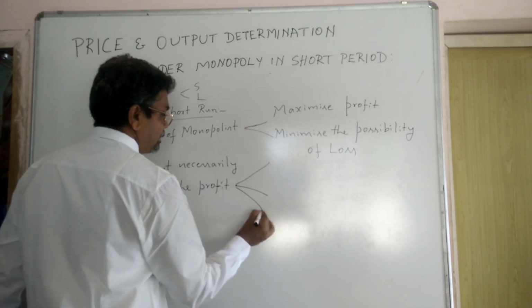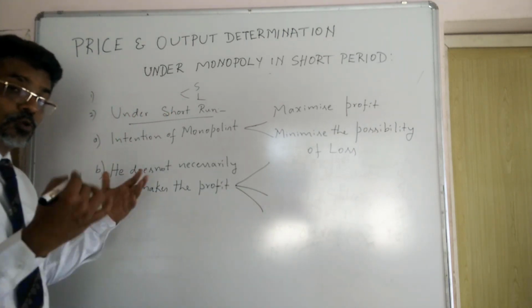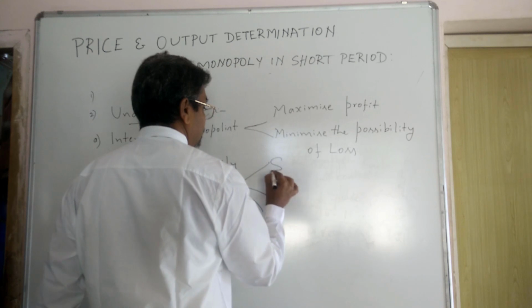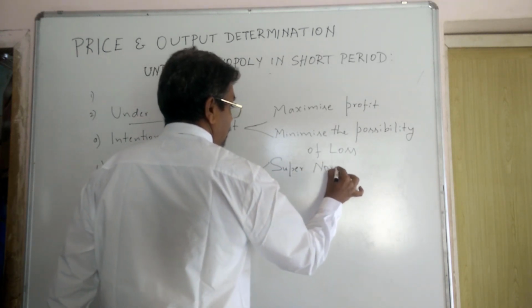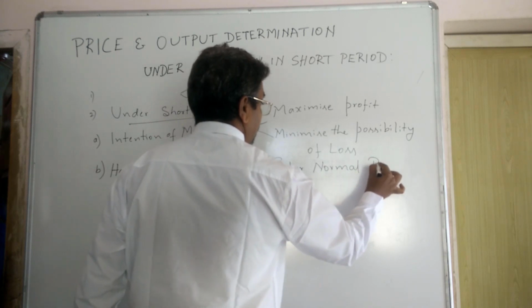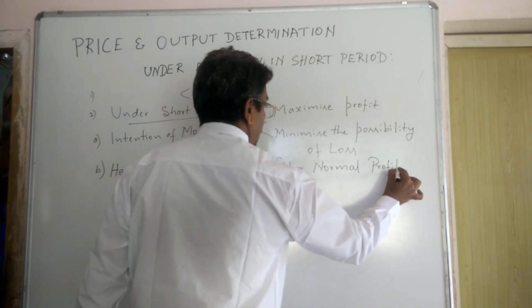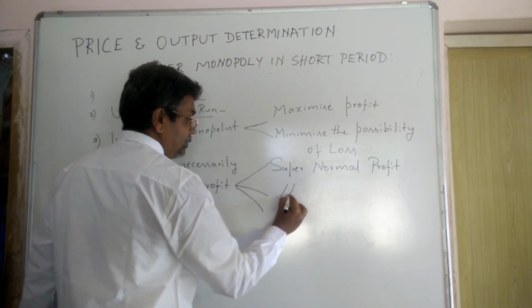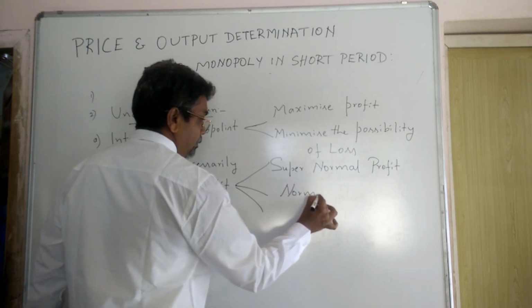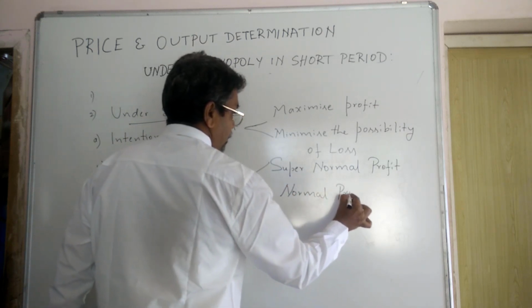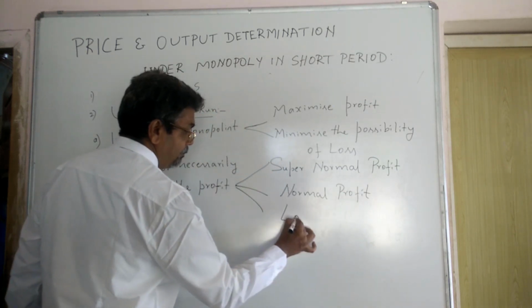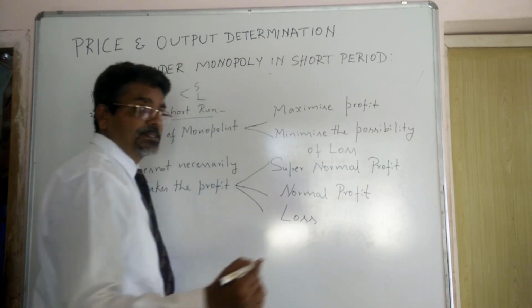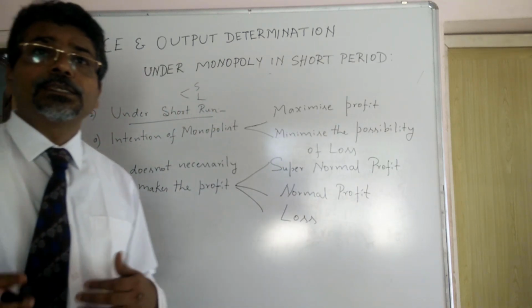Here it means either he can get supernormal profit, or he can get a normal profit, or he can suffer from loss.